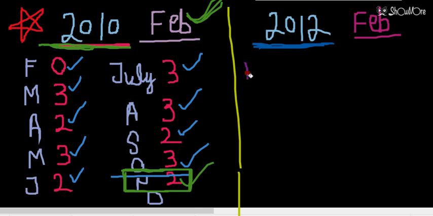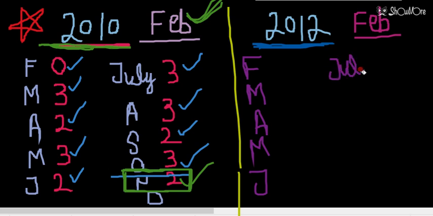I am writing February, March, April, May, June, July, August, September, October, November, and then we have December. So now for this case, I am writing the number of odd days for this leap year.